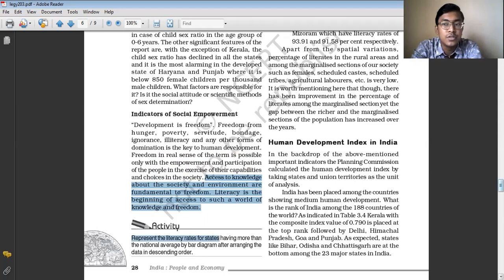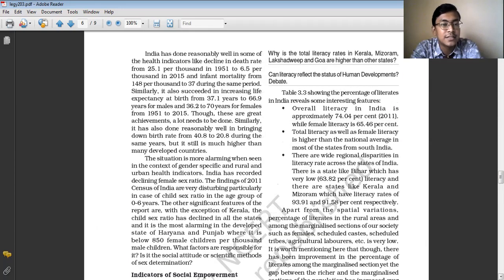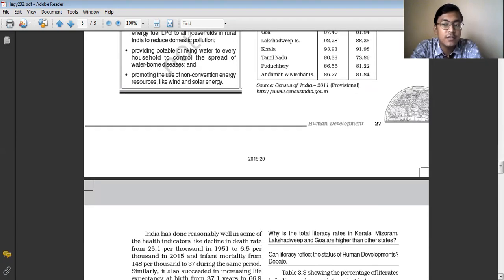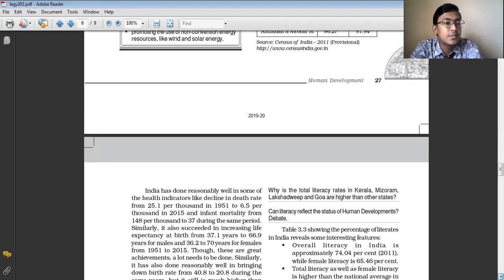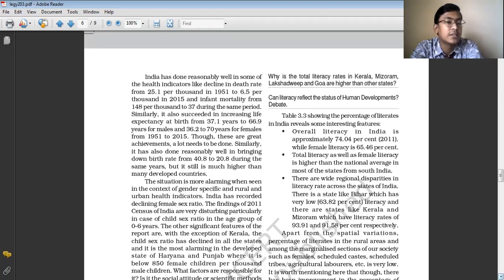Compare a child who has studied till class 6 and a child who has completed graduation. You will find that the child who has completed graduation is more knowledgeable. He has more scope in society and more employment opportunities, as compared to the child who has studied till class 6. So education, or literacy, helps in social empowerment.